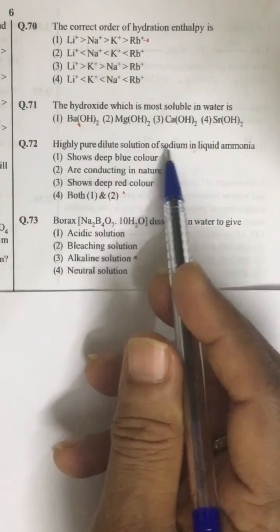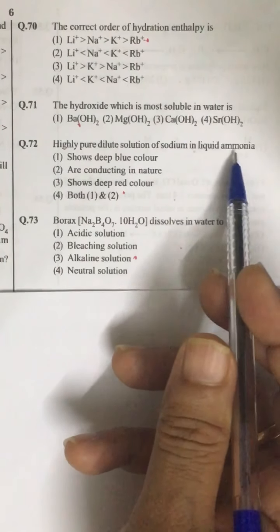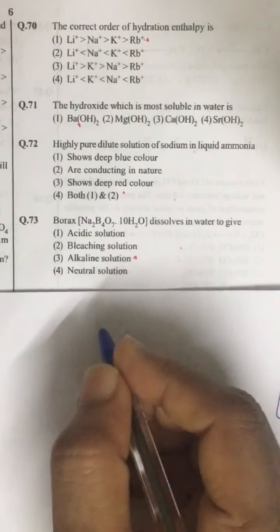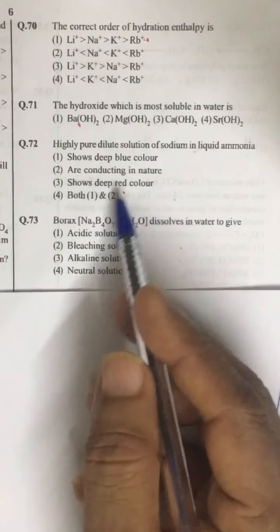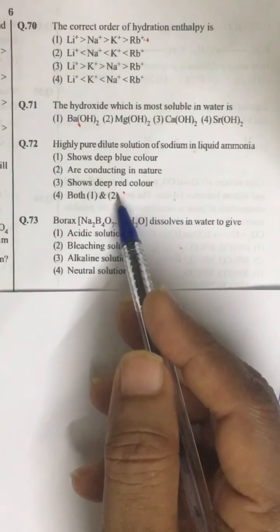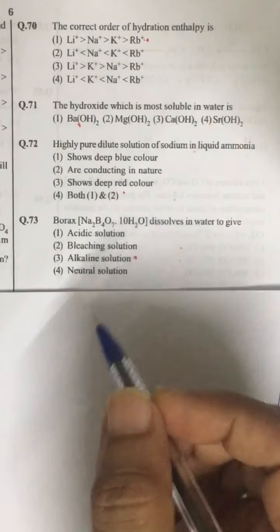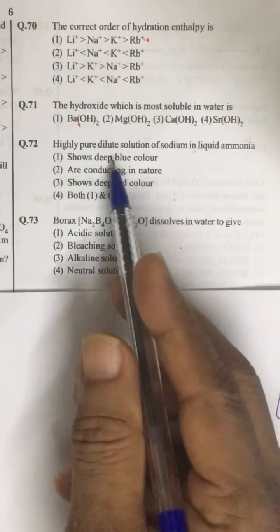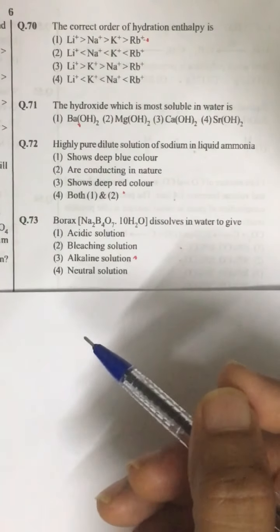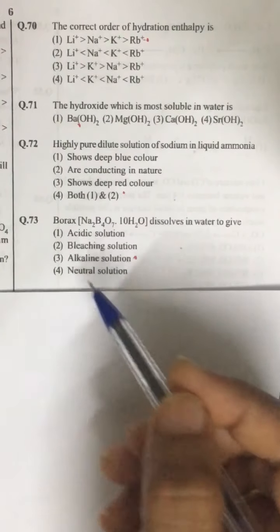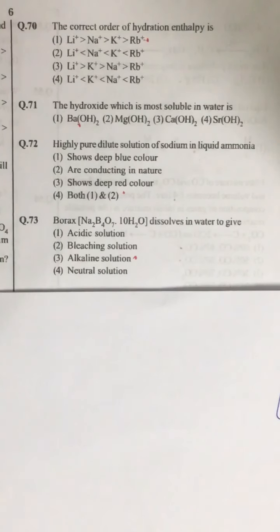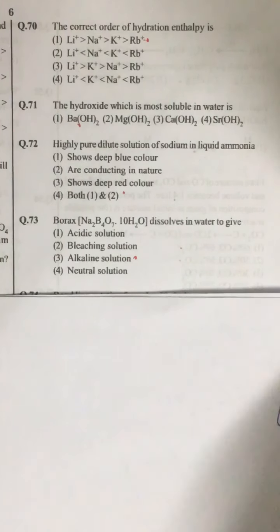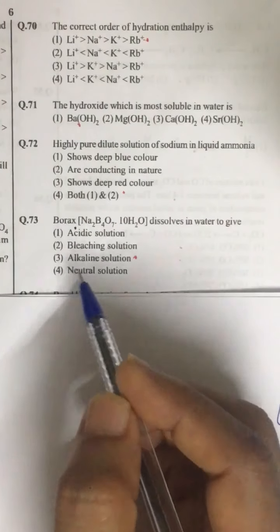Highly pure solution of sodium in liquid ammonia is blue in color, and this is due to solvated electrons or ammoniated electrons. So first and second both are correct. This solution is highly conducting in nature, reducing in nature, and deep blue. If you increase the metal ion concentration, that is sodium, this blue color changes to bronze color. Then comes question number 73.